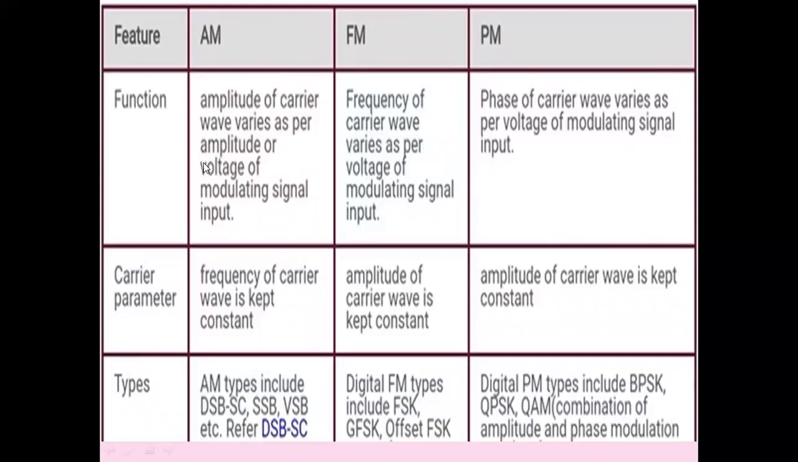In AM, the amplitude of the carrier is varied according to the amplitude of the message signal. In FM, the frequency of the carrier is varied in accordance with the message signal. In phase modulation, the phase of the carrier is varied according to the amplitude of the message signal. The frequency of the carrier is kept constant in AM. In FM, the amplitude of the carrier is constant. In phase modulation, the amplitude is constant. We have AM types: DSBSC, SSB, VSB, and in FM we have FSK, etc. And in PM we have BPSK. The digital equivalents we will study in the next classes.